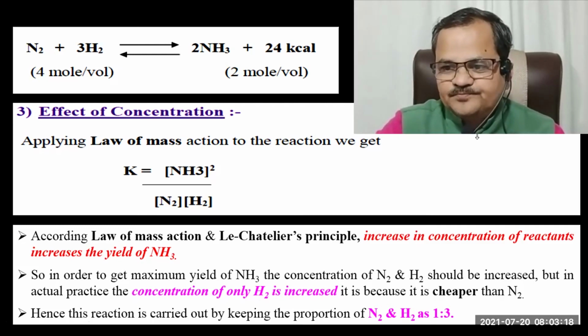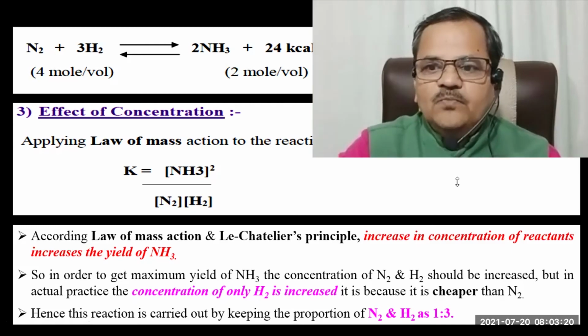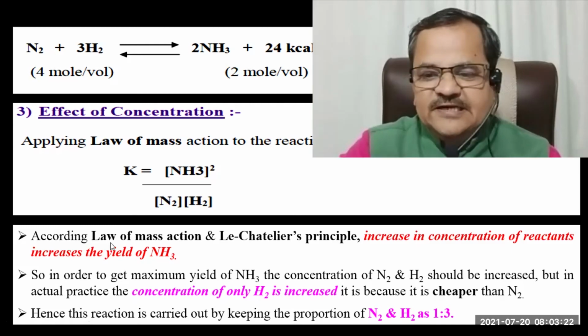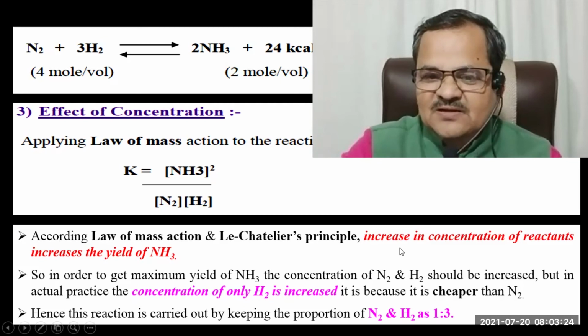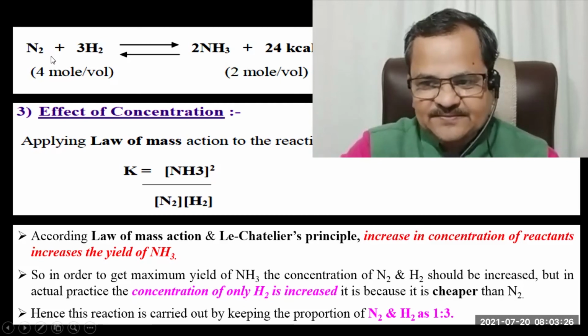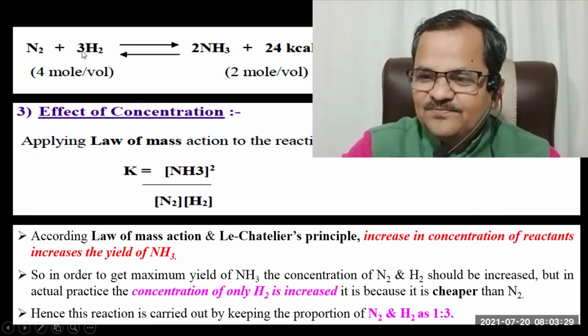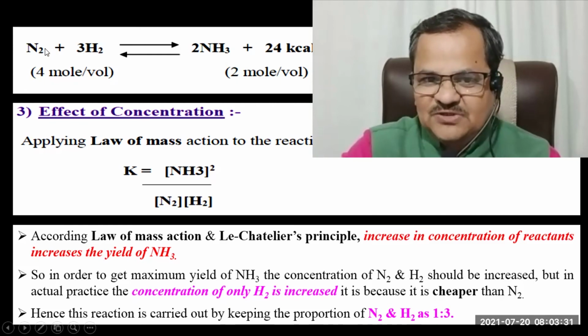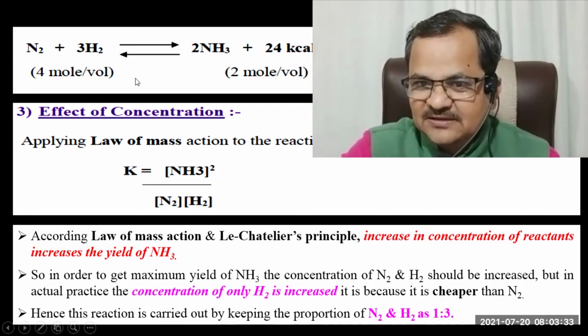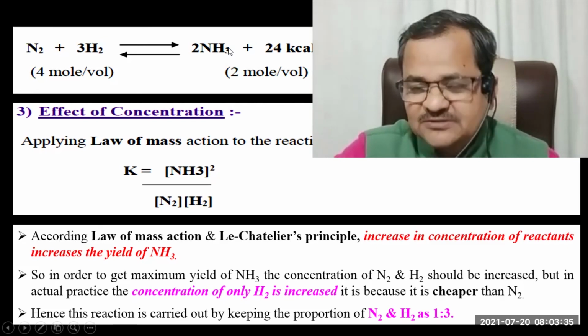Now, what will happen according to Le Chatelier's principle? Suppose this is the reaction. If you increase the concentration of these reactants, what will happen? The system will try to decrease the concentration of reactants.